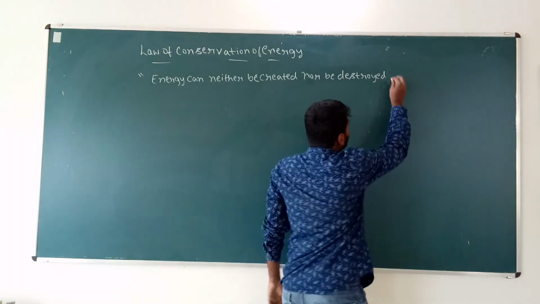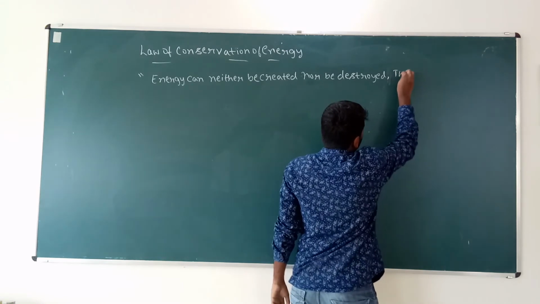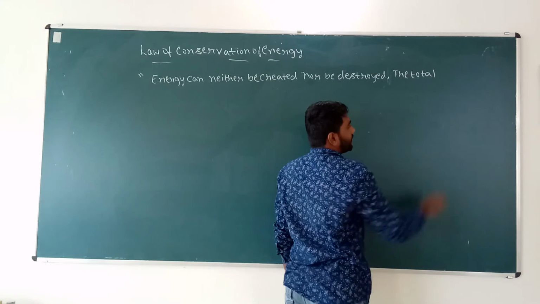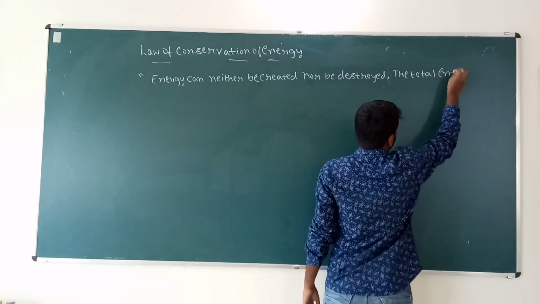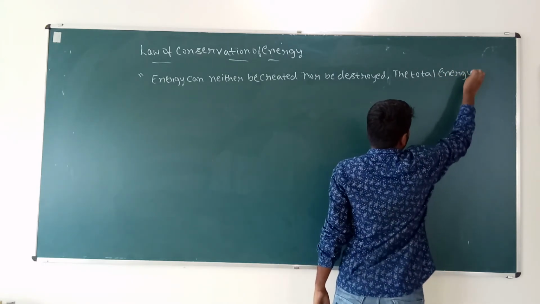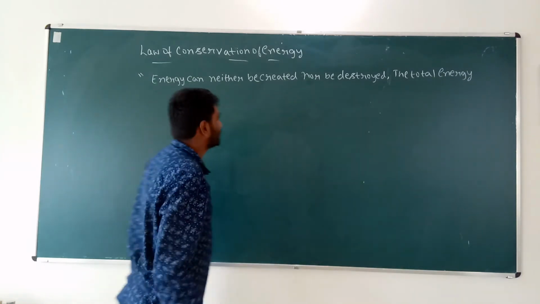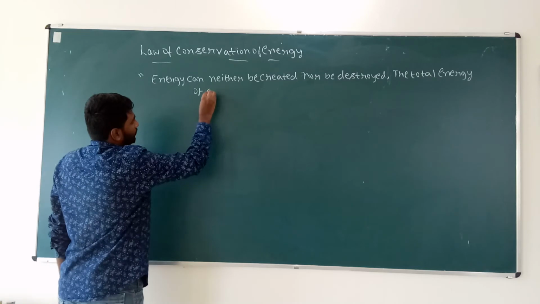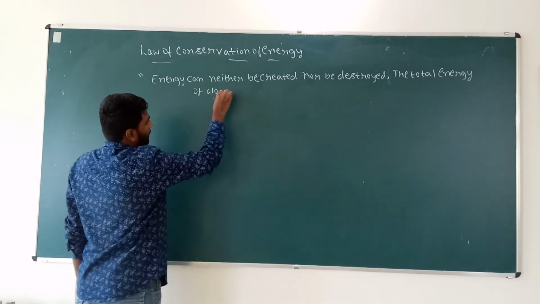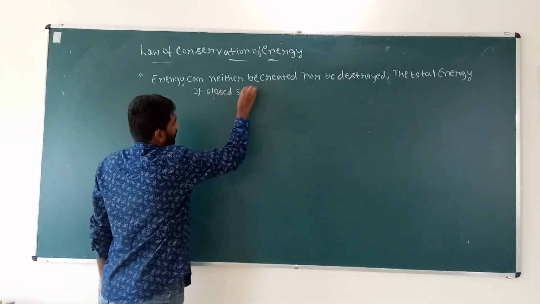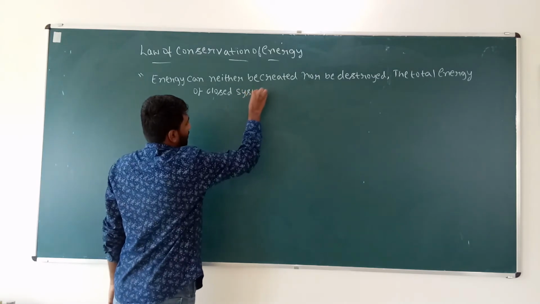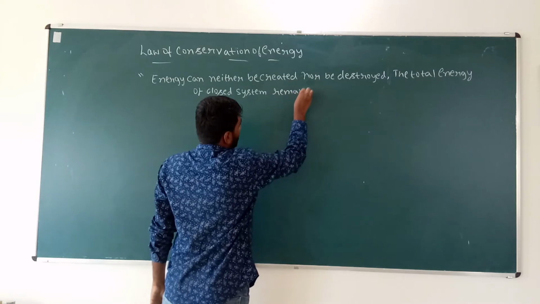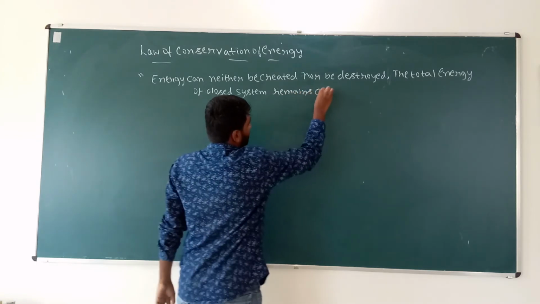The total energy of a closed system remains constant.